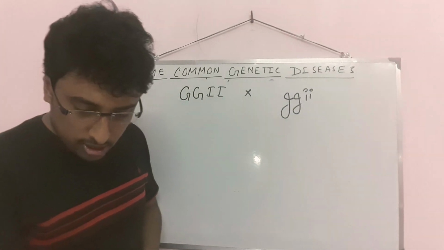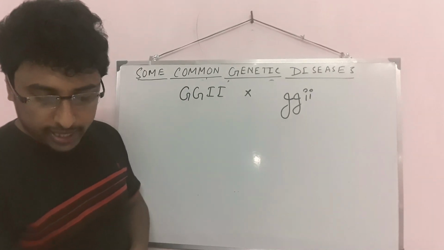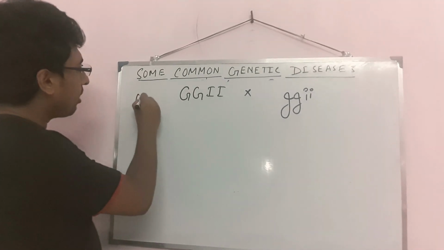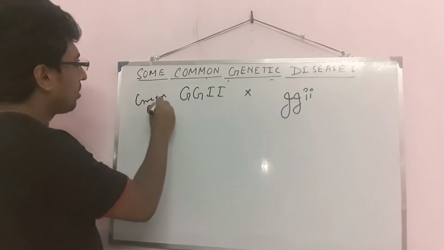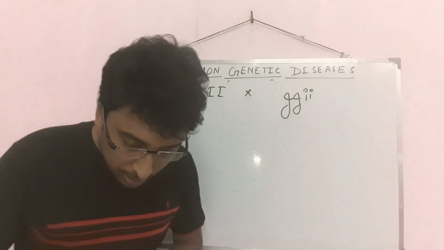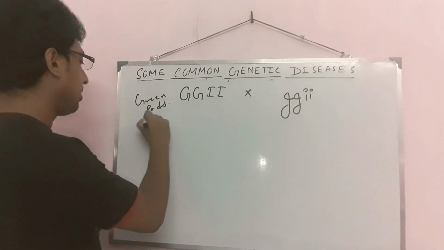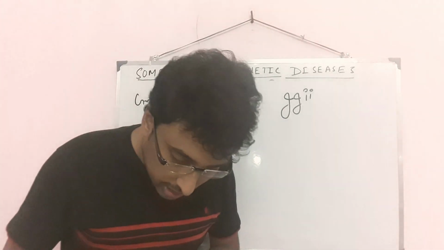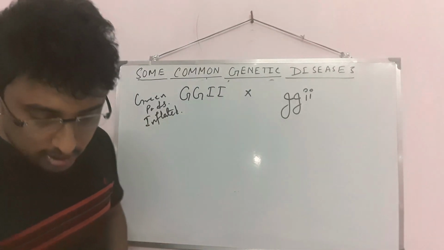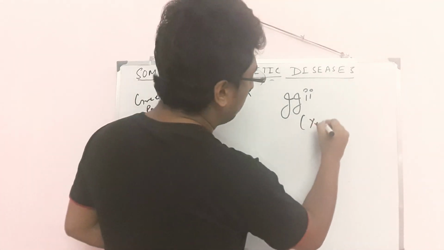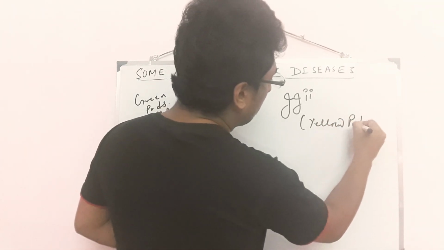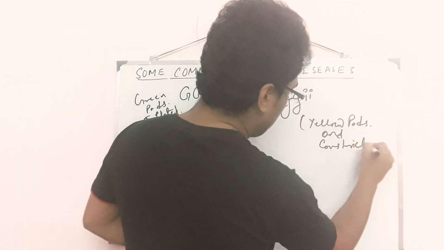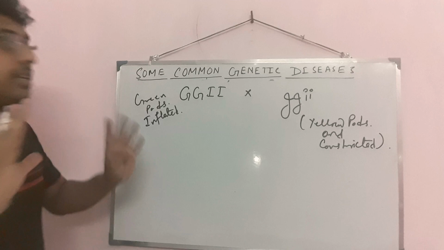Now the question is asking about a pea plant which is homozygous for green pods which are inflated. Capital G means green pods, and capital I means inflated. Small g means yellow pod, and small i means constricted. So that is given here.